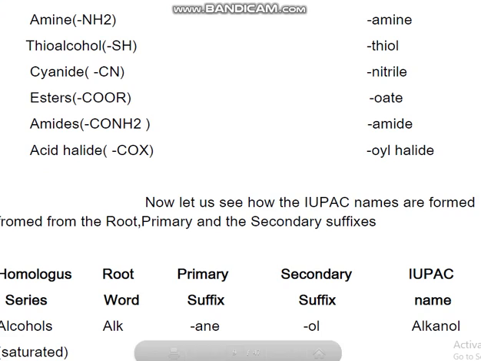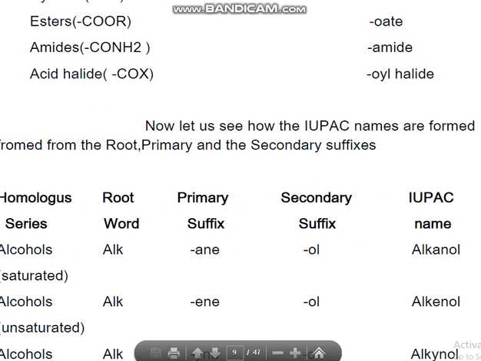Now let us see some examples of how the names are joined together, like root, primary, and secondary suffixes. For example, alcohols. The root word is alk, primary suffix is "-ane", secondary suffix is "-ol", then the IUPAC name will be alkanol.